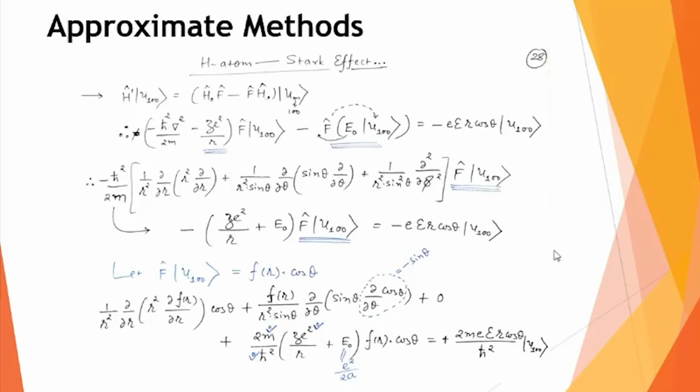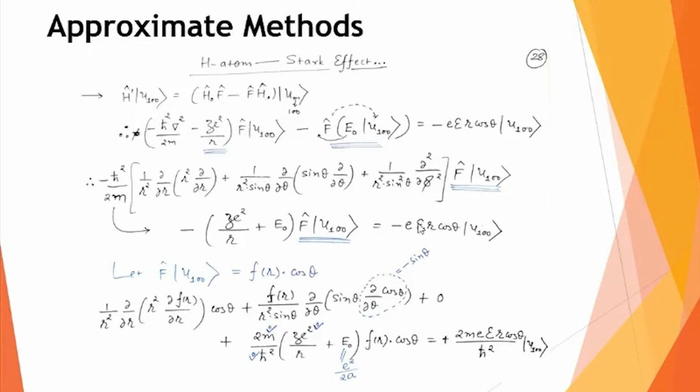Otherwise, you will get something different. But the right hand side also has U100, and the left side also has U100. So even after operating this F on U100, you are receiving U100 back. That means this operation of F on U100 will definitely give you U100, the ground state function for the hydrogen atom, back.